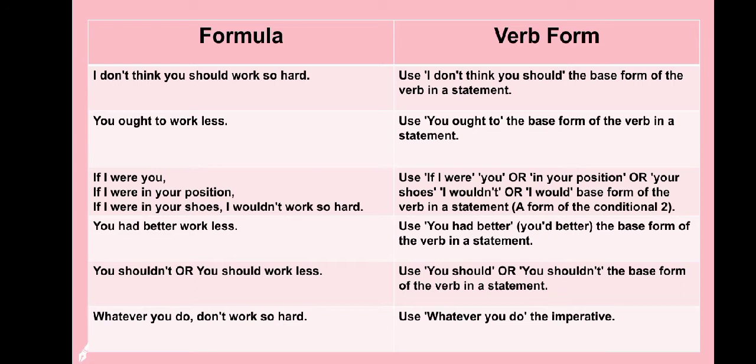Number 3. If I were you, if I were in your position, if I were in your shoes, I would not work so hard. Use if I were you, or in your position, or your shoes, I would or I would not plus the base form of the verb in a statement.